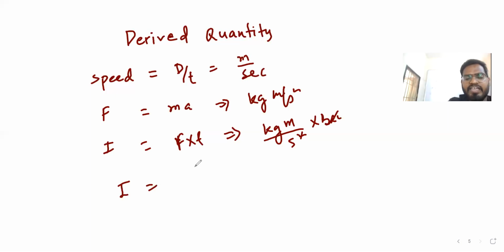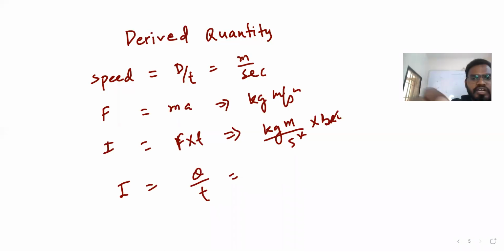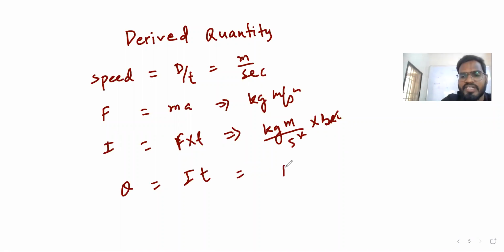Current, I is equal to Q by T, right? Current is anyway a fundamental quantity. If you want to find Q, Q is equal to I into T, right? We can say coulomb, or we can say ampere second. That's also what we can say.